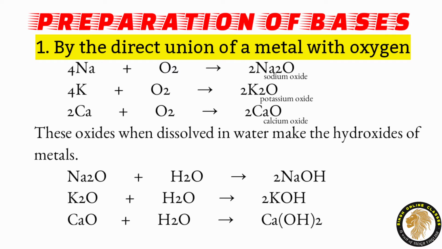These oxides when dissolved in water make the hydroxides of metals. See, sodium oxide reacts with water to form sodium hydroxide. Potassium oxide reacts with water to form potassium hydroxide. Same here in case of calcium oxide, which reacts with water to form calcium hydroxide.